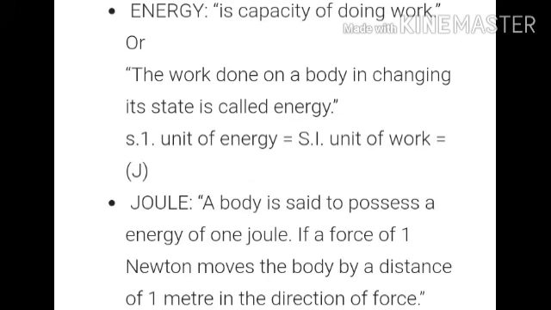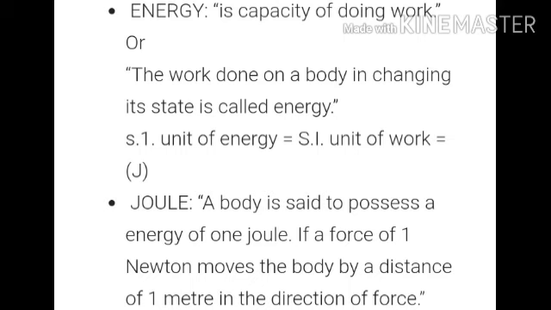The next is, what is energy? Energy is the capacity of doing work, or we can say the work done on a body changing its state is called energy, and the SI unit is joule. We define 1 joule as follows: a body is said to possess the energy of 1 joule if a force of 1 Newton moves the body by a distance of 1 meter in the direction of force.